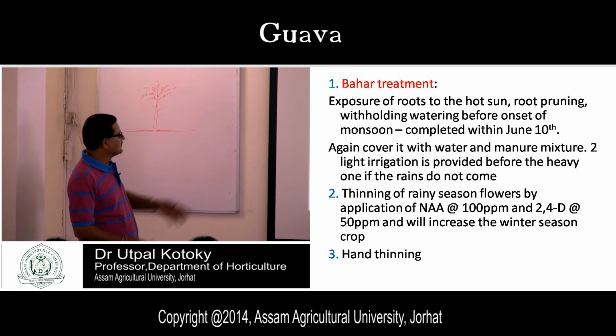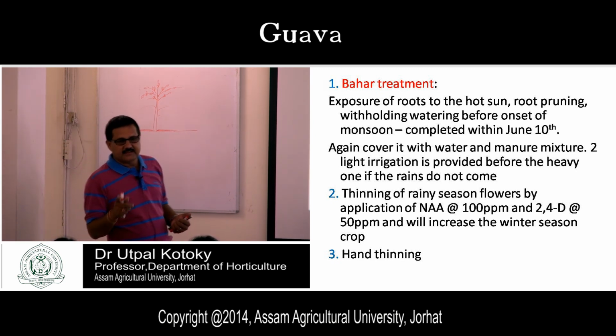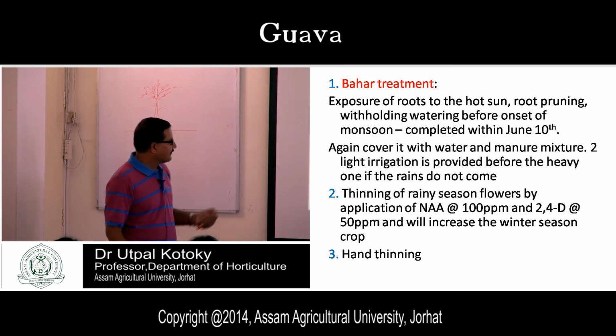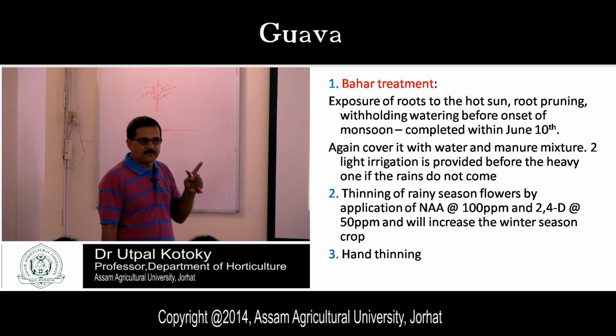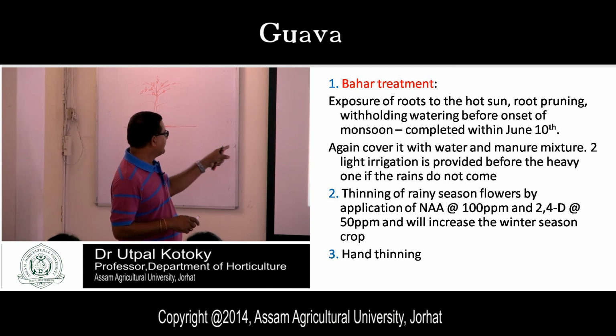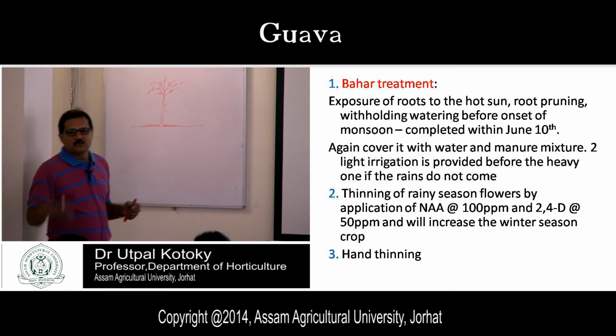Then again, you can do thinning of rainy season flowers by application of NAA. NAA is an auxin, naphthalene acetic acid, applied at 100 ppm, and 2,4-D, 2,4-dichlorophenoxyacetic acid, at 50 ppm and 100 ppm. If you spray it, it will increase the winter season crop.